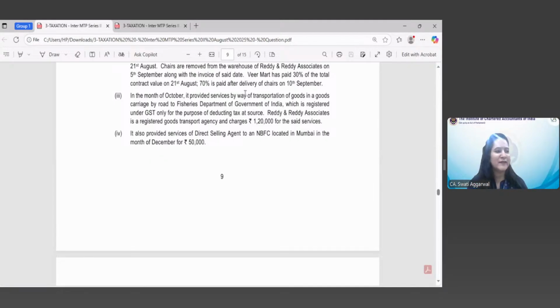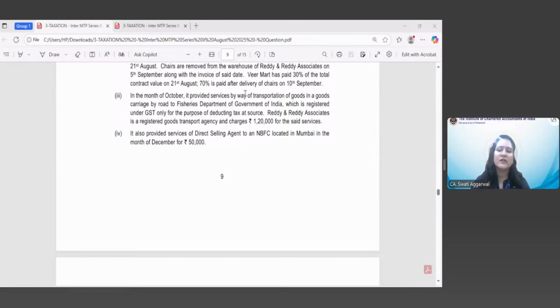Okay. So it means you have not understood, you have not gone through these provisions till now, because I'm not getting an answer for this third activity. See, in this case, the services of goods transport to the Fisheries Department of Government of India are not liable to GST under reverse charge. Why are they not liable to GST?